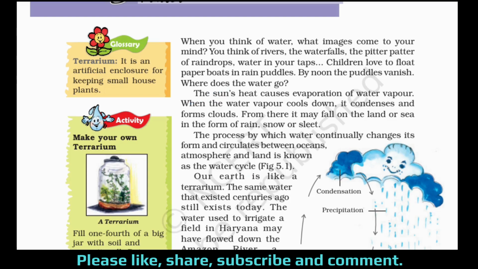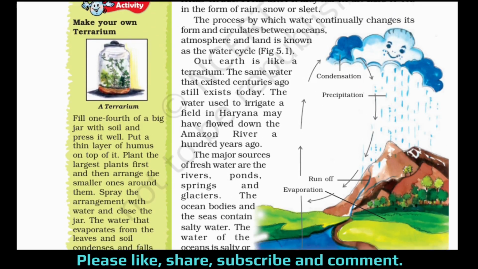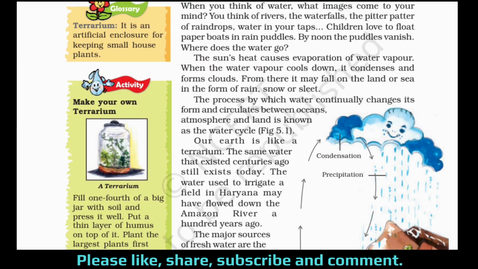And let's revise the definition again. The process by which water continually changes its form and circulates between oceans, atmosphere, and land is known as the water cycle. And children, this is the diagram of the water cycle. So you have to prepare this diagram along with the definition.